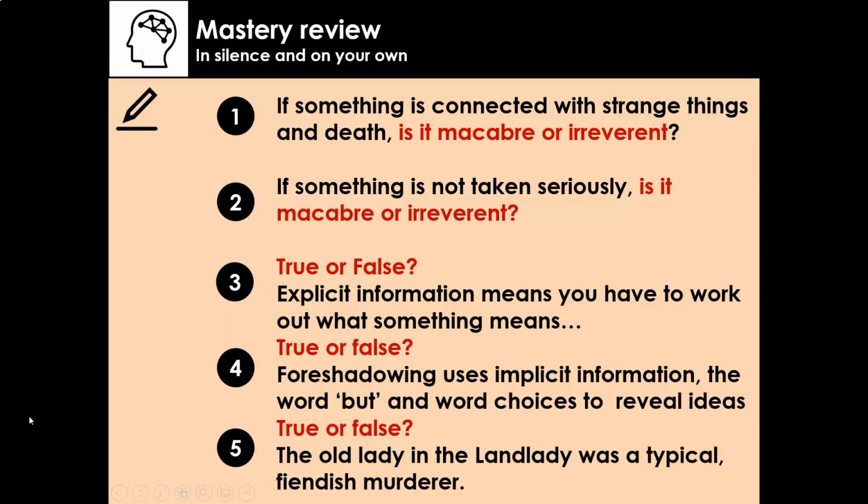Right, brilliant. So hopefully the teacher's pressed play again now, and we're just going to go through those answers together. If something is connected with strange things and death, it's macabre. So Roald Dahl is a macabre writer because he writes about death, but often in a strange and unusual way. He even likes to use those words queer, strange, peculiar in his writing because he finds life strange and unusual.